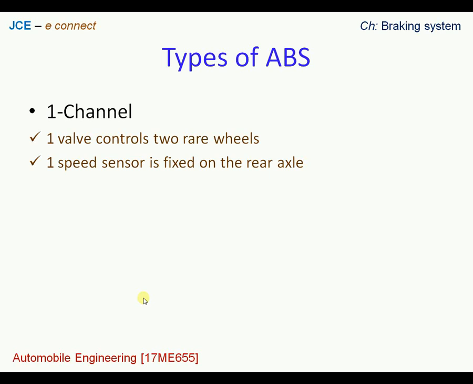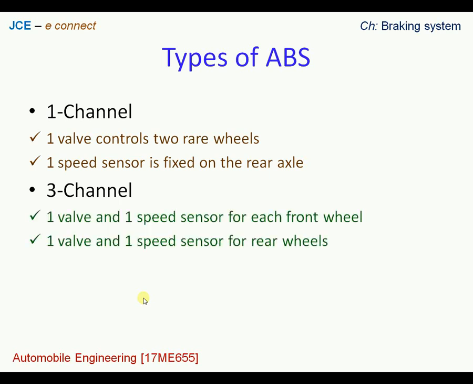In case of 3 channel, we are going to have 2 valves and 2 speed sensors for the front wheels. The front has 2 wheels, and each wheel is having one valve and one speed sensor arranged, and towards the rear end we are going to have one valve and one speed sensor, which is usually mounted on the rear axle.